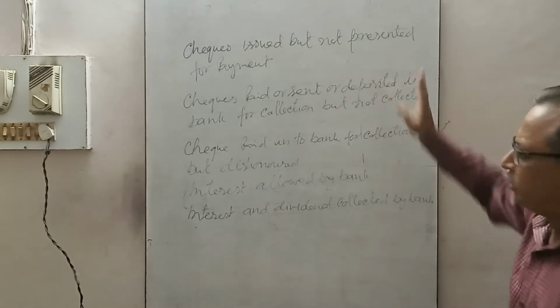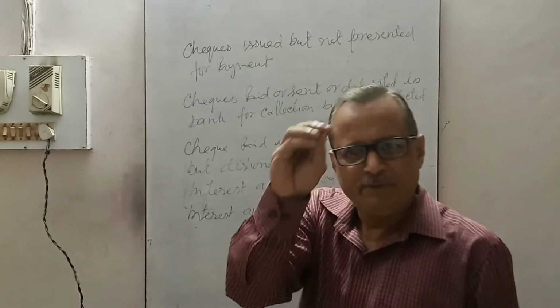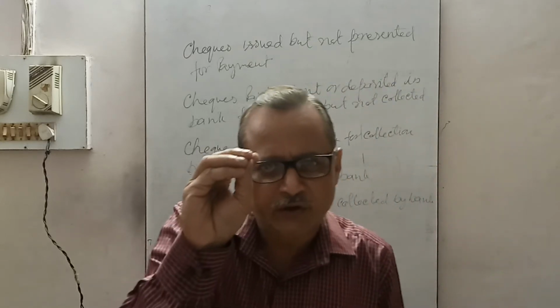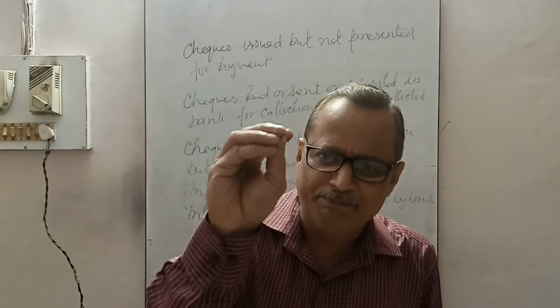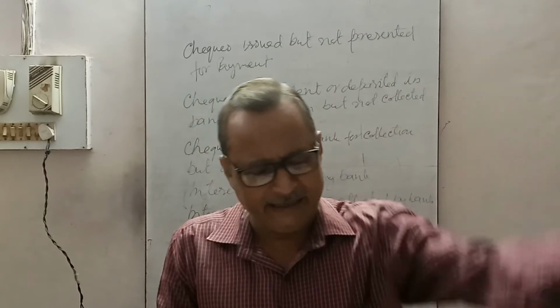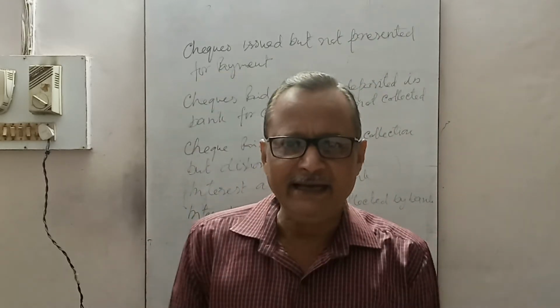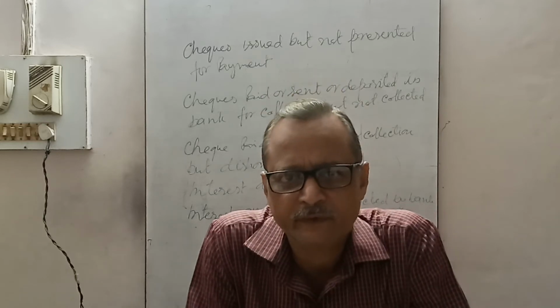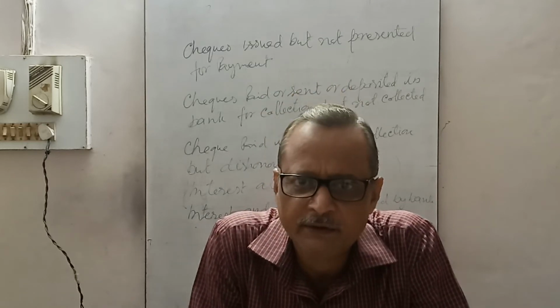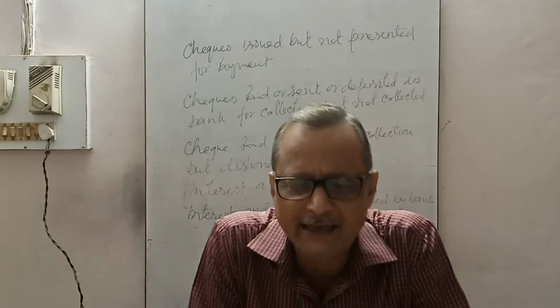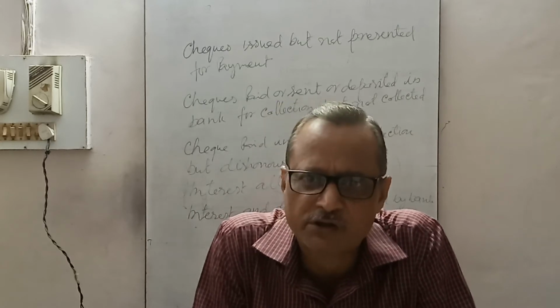Checks issued but not presented for payment. If the businessman has issued a check as payment to the creditors, then in that case check issued, as the businessman has purchased some goods.